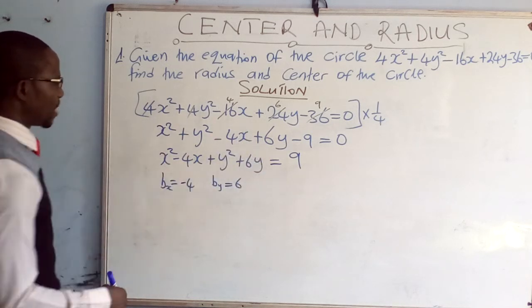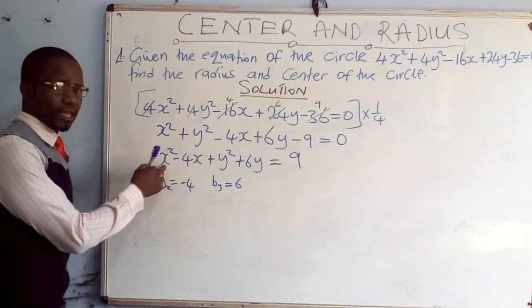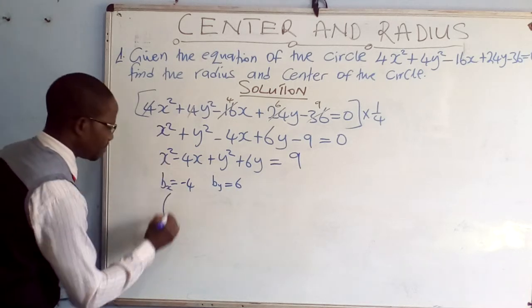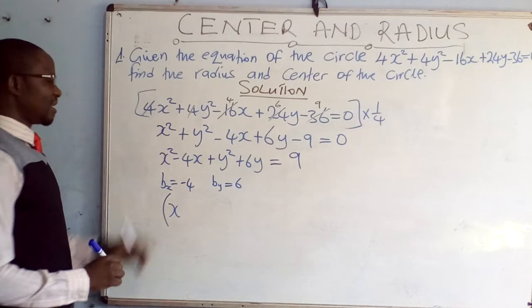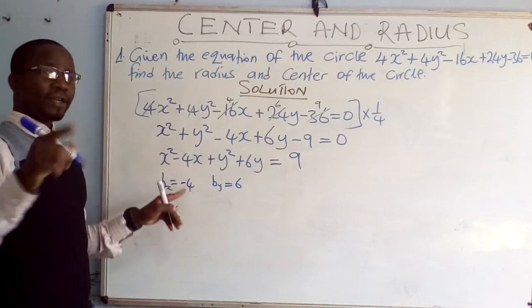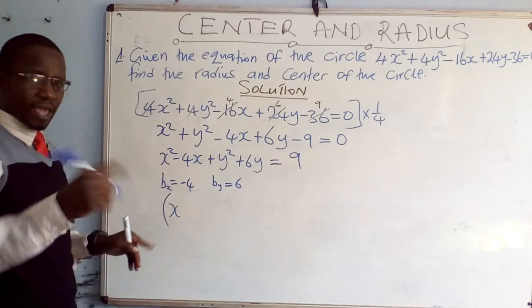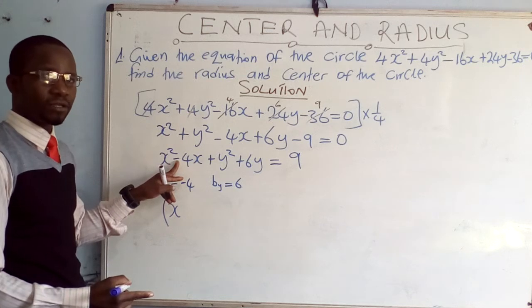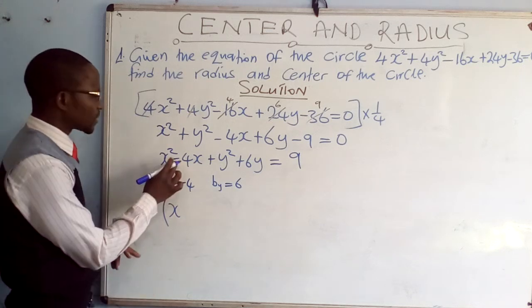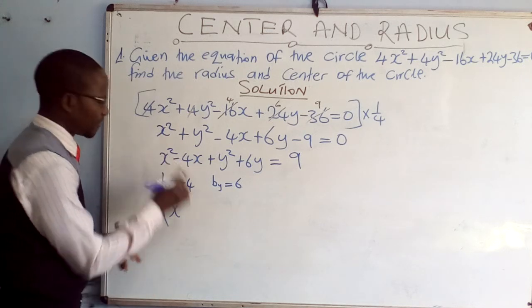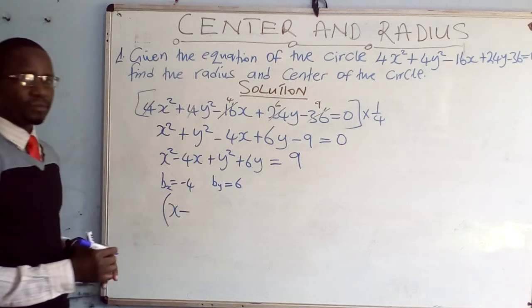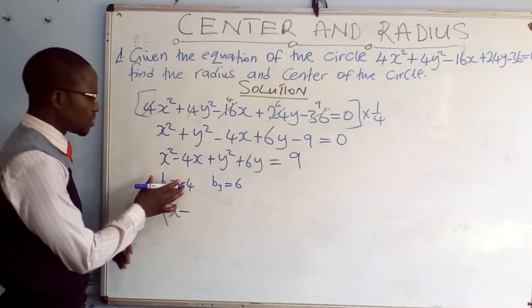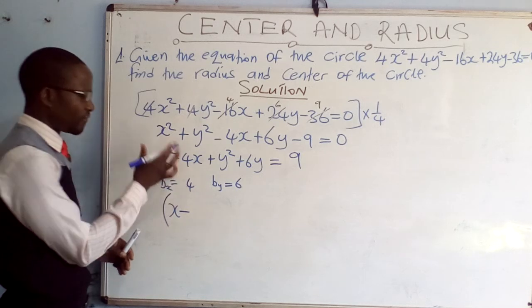The next step now, we are going to write this x, not as x to the power 2, no. It will just be x. Then, what is the mathematical operation after x to the power 2? It's this negative. So, we are going to consider getting this negative and write it there. By the way, for this b, even if you just pick it ignoring the negative, it's still okay.